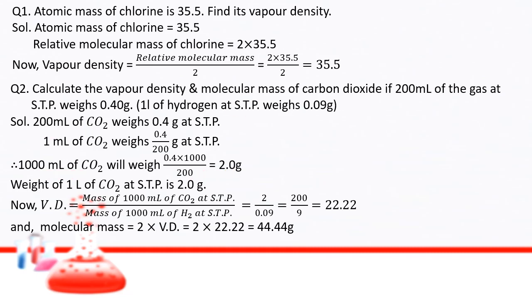Now vapor density is the mass of 1000 milliliter of carbon dioxide at STP divided by the mass of 1000 milliliter of hydrogen at STP. The mass of 1000 milliliter of carbon dioxide is 2, and the mass of 1000 milliliter of hydrogen is given as 0.09. After calculation we get 22.22. Now we have to find the molecular mass. Molecular mass is equal to 2 into vapor density, so it is 2 into 22.22, that is 44.44 gram.